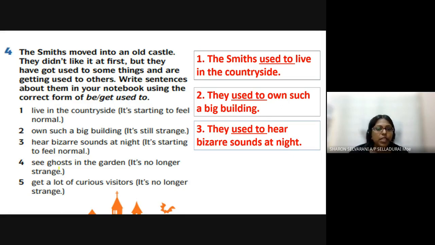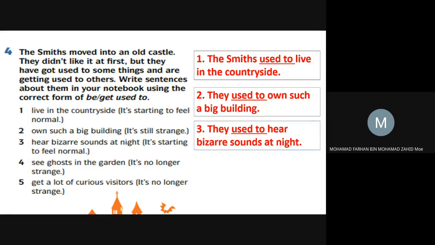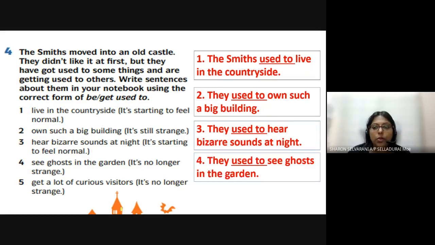Then number four, see ghosts in the garden. It's no longer strange for them. So, what? They, how are you going to say? They what? You can just give me the first sentence. They used to. Can you all hear me? Complete the sentence number four. They used to see ghosts in the garden. They used to see ghosts in the garden.